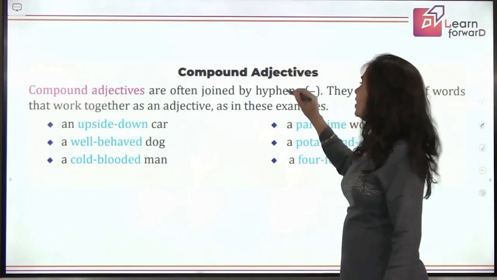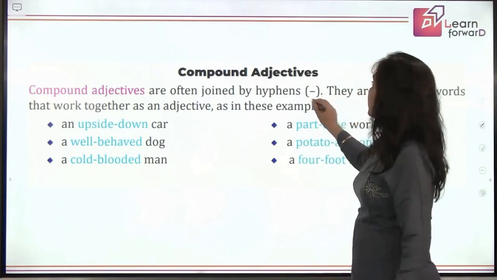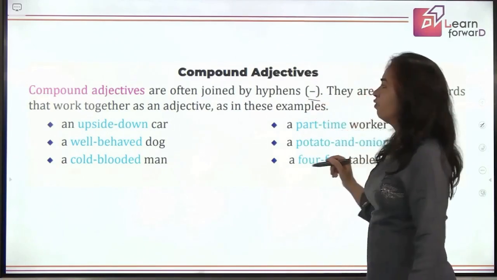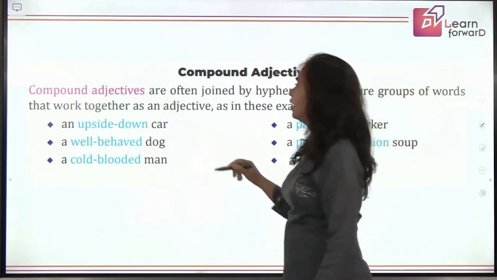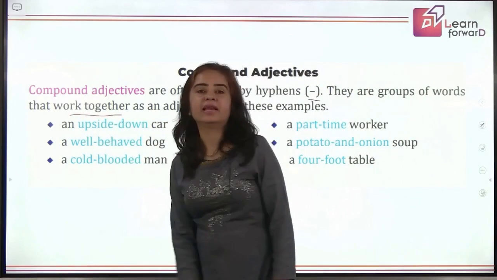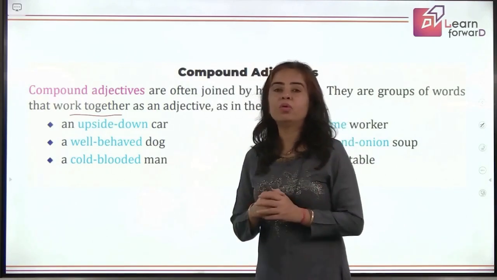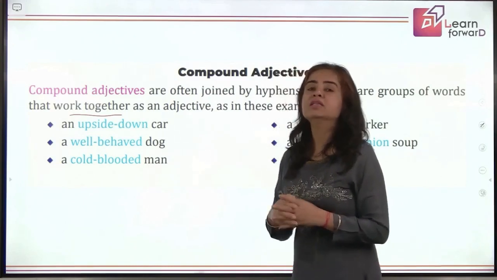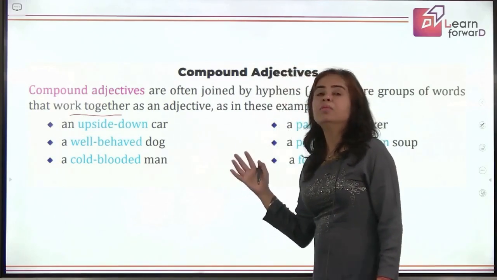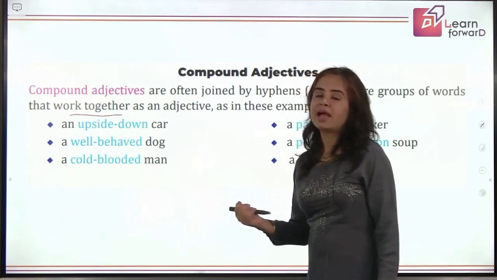Now, coming to next is compound adjectives. What are compound adjectives? They are joined using a hyphen, and more importantly, it's a group of words that work together as an adjective, right? Just like we have compound nouns where we are using multiple words to give a new word, similarly here we are using more than one word, mostly two words, which are working as an adjective.